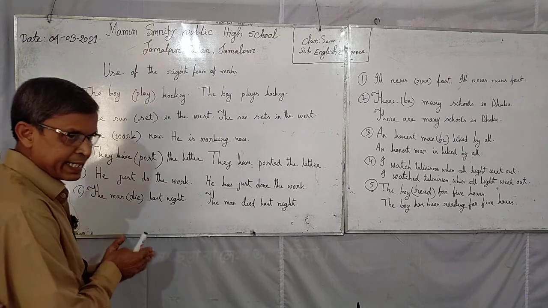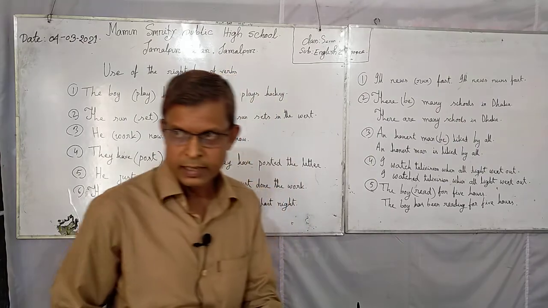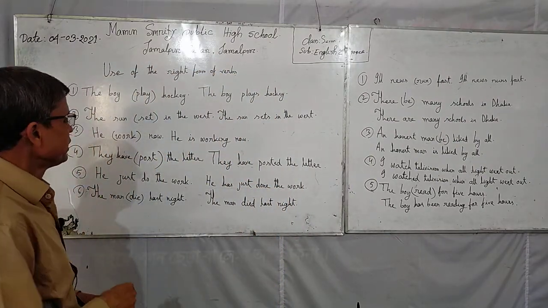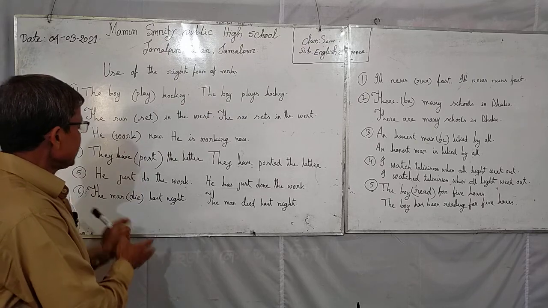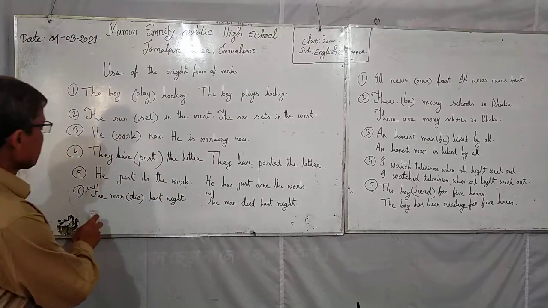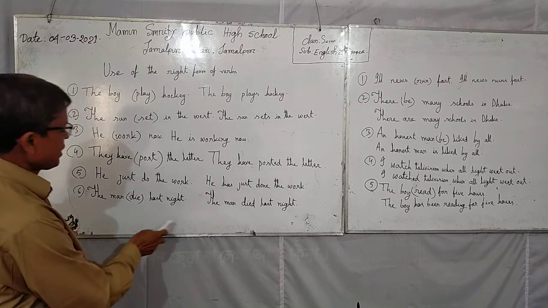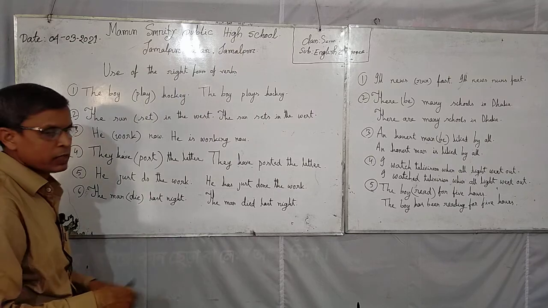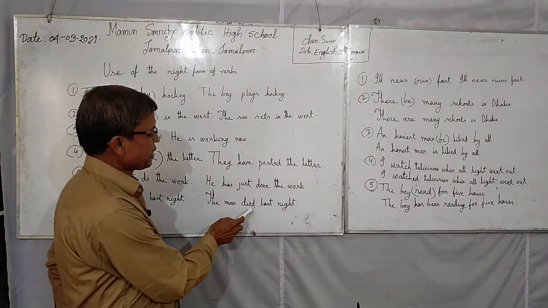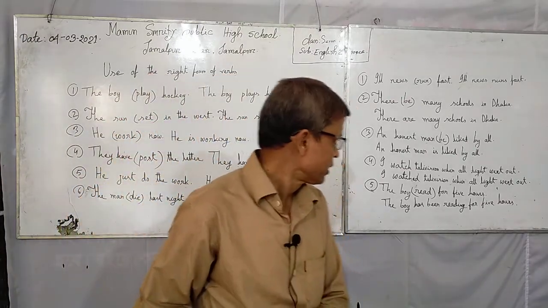If any sentence has yesterday, last night, long since, long ago, it will be past indefinite tense. The man died last night. It has last night, so you can change it to past indefinite tense. Do you understand?